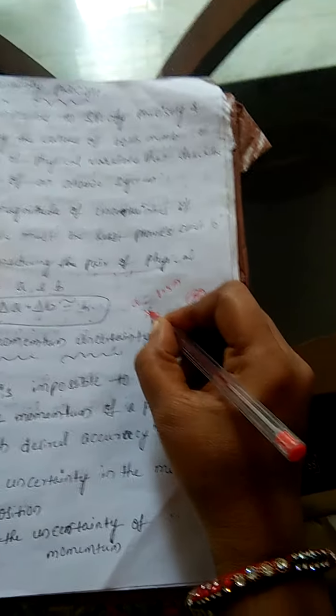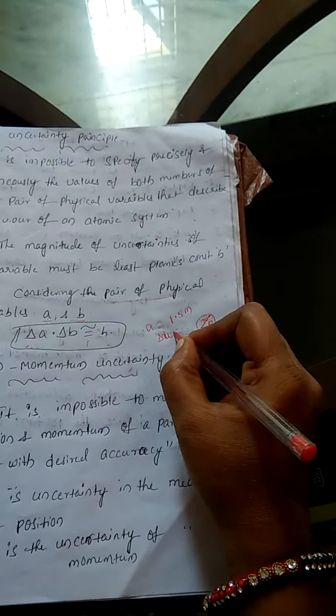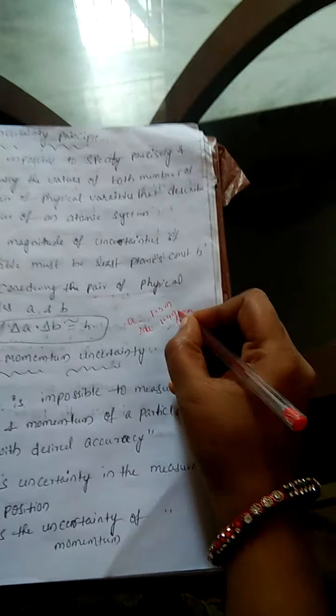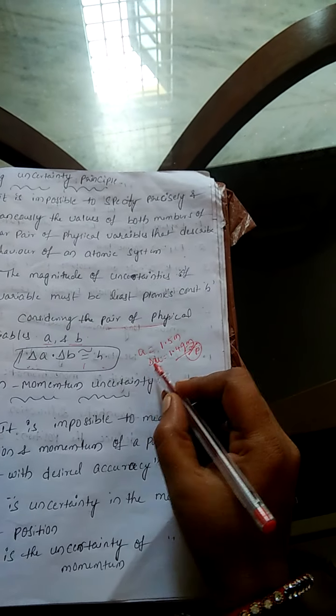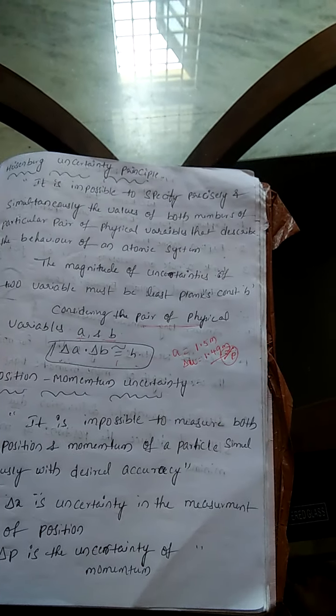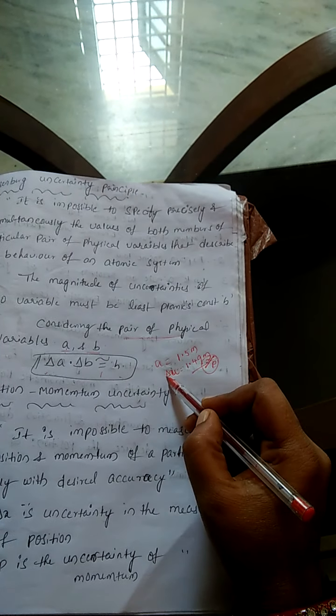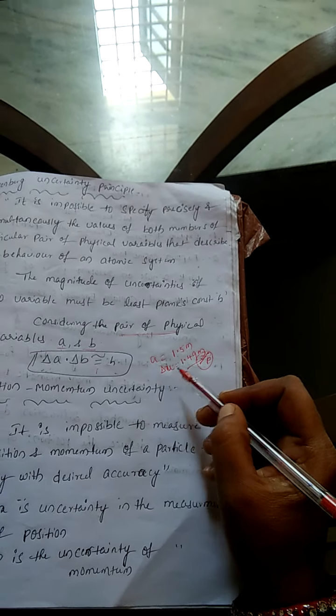But the shown value is 1.49 meters. Uncertainty means the difference between the actual value and the shown value. That is called uncertainty.